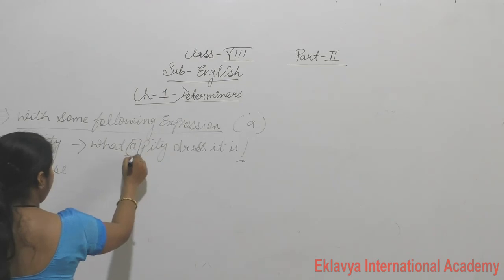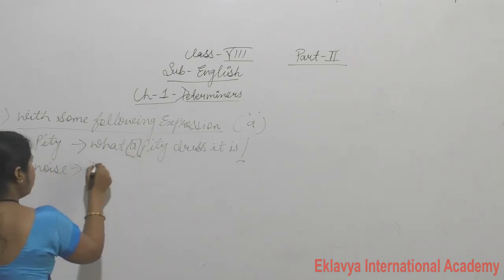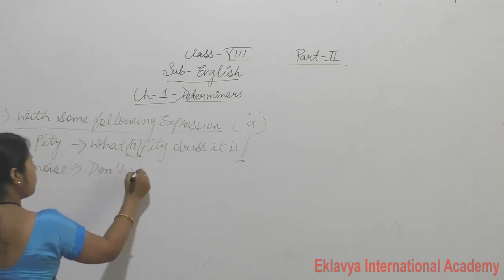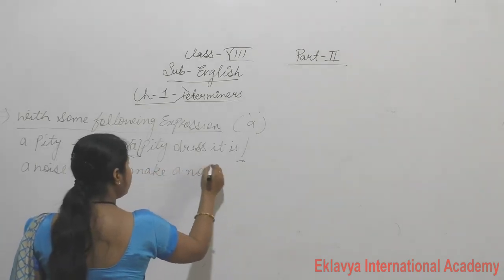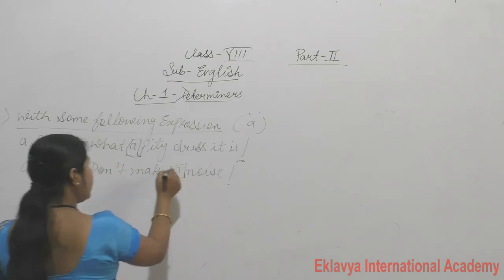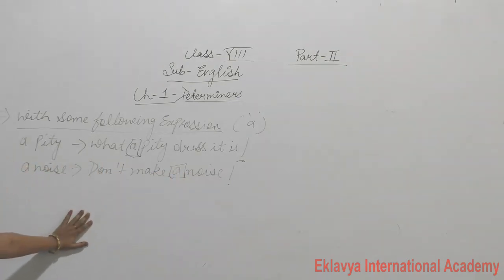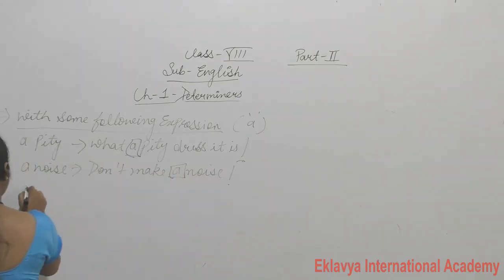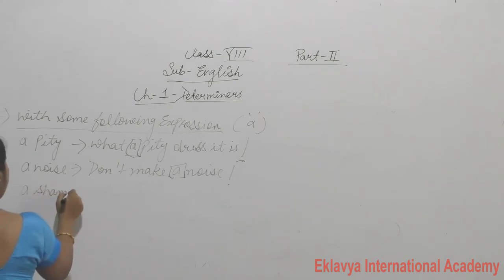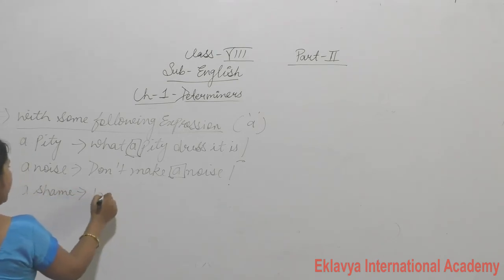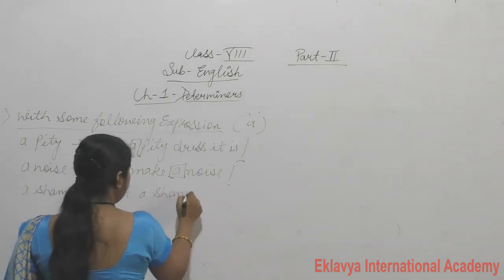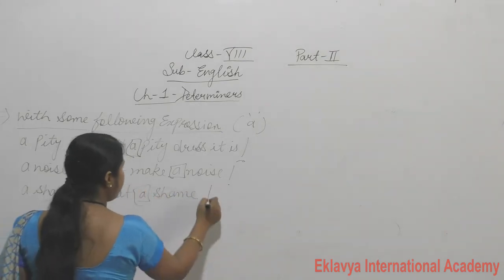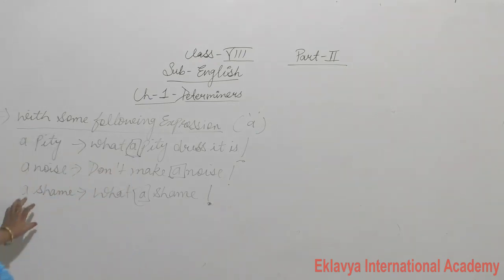So here we use a. "Don't make a noise." These are some expressions in which we use a only. Okay, like "what a shame." What a shame. So with some of these following expressions, we use only a.